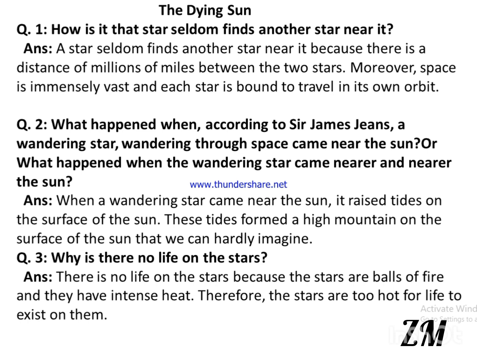Question number 2. What happened when, according to Sir James Jeans, a wandering star wandering through space came near the sun? Or what happened when the wandering star came nearer and nearer the sun? Answer. When a wandering star came near the sun, it raised tides on the surface of the sun. These tides formed a high mountain on the surface of the sun that we can hardly imagine.